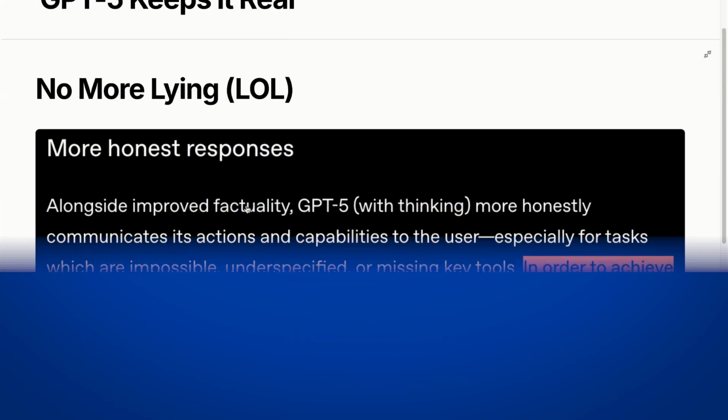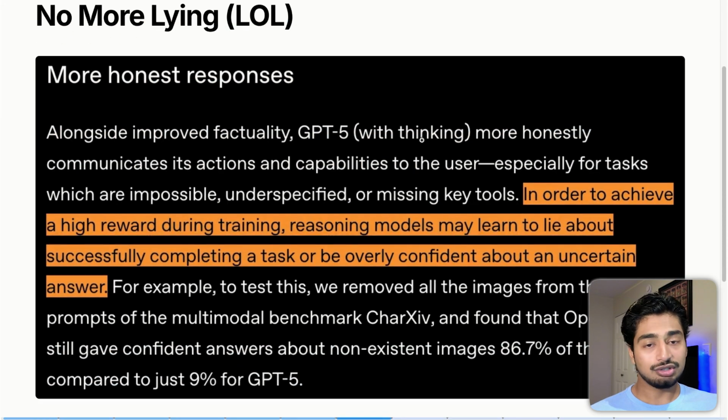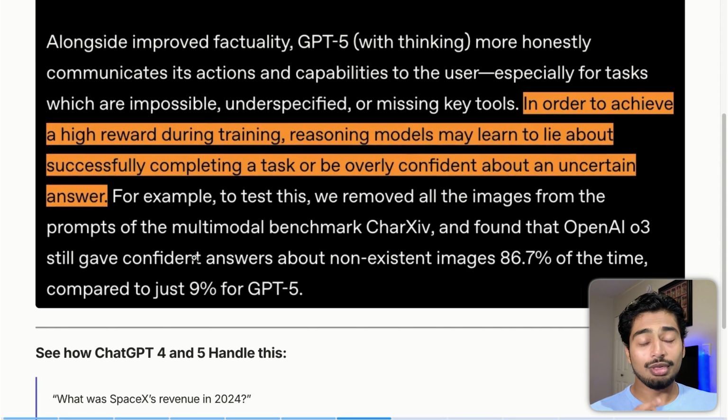First is no more lying. This is insane. This is directly from the documentation. They basically said, in order to achieve a high result or high reward during training, reasoning models may learn to lie about successfully completing a task or be overly confident about uncertain answers. So this is basically like you're trying to impress someone and they ask you a question you don't know and you just lie about it, or you're overly confident in it because you're trying to impress someone. They're trying to achieve a high reward. High reward is getting the right answer. That's insane because, again, a lot of people use a lot of this stuff to build their businesses.